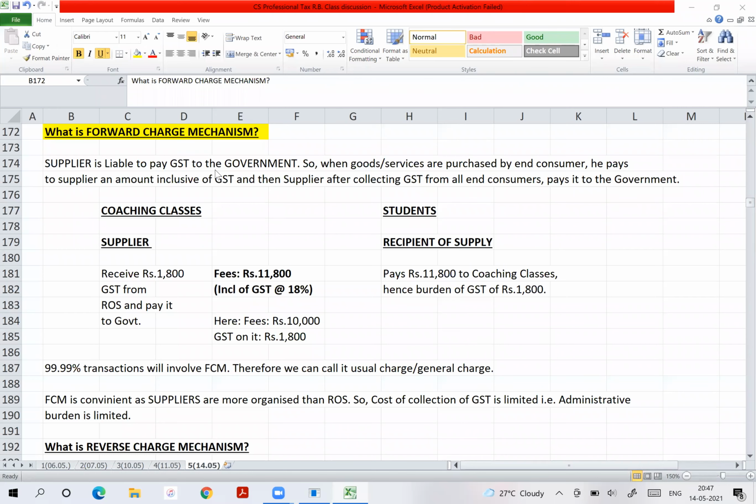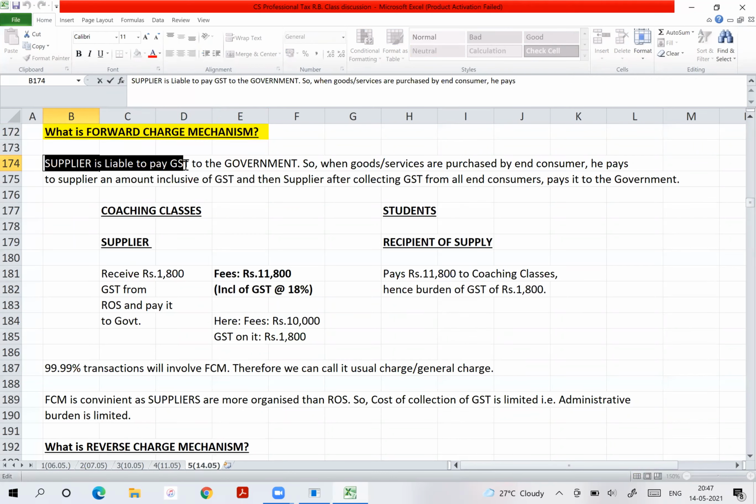So that's what I'm talking about. It is called forward charge mechanism. Forward charge mechanism means the supplier is liable to pay GST. That is called forward charge mechanism. The supplier is liable to pay GST to the government.